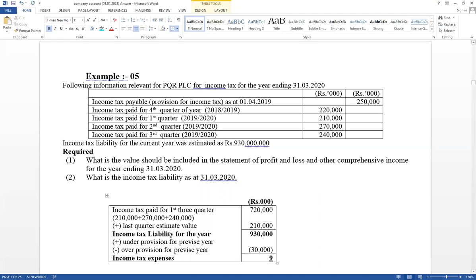Then as expense, 900,000. Therefore that is the value that should be included in the income statement. Requirement 1: write the answer, rupee value 900 million. And as a liability you have to consider only this year's last quarter estimate value. Therefore in the financial position, under current liabilities, as income tax liability, as income tax payable, only this year's last quarter estimate value should be considered.